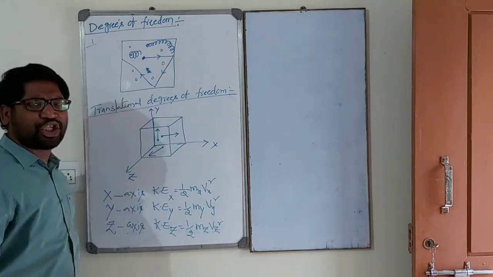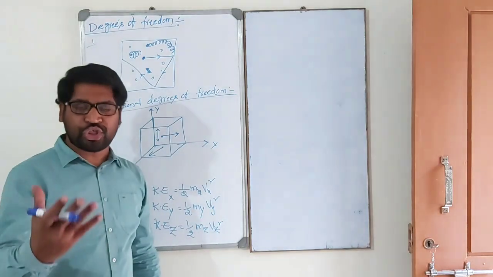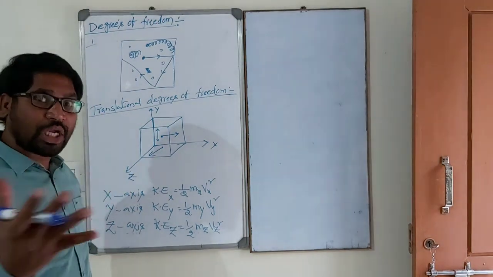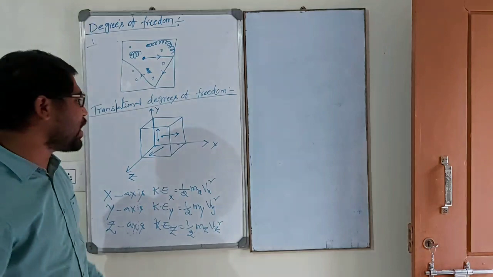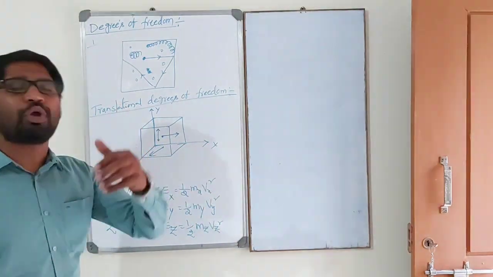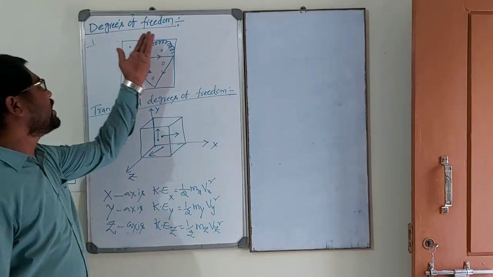Degrees of freedom is nothing but energy possessed by the molecules which are in motion. Now the gas molecules are in motion, so in different modes, the total number of modes which possess the energy by the system. Because of that motion, some energy develops in that system, and that we call degrees of freedom.